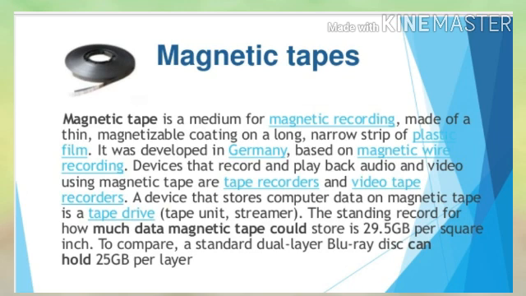Magnetic tape is a medium for magnetic recording made up of a thin magnetizable coating on a long, narrow strip of plastic film. It was developed in Germany based on magnetic wire recording.